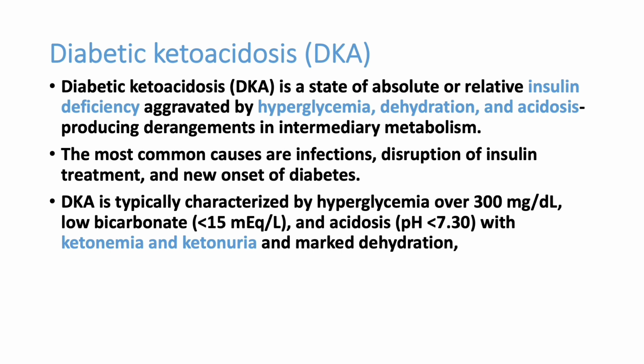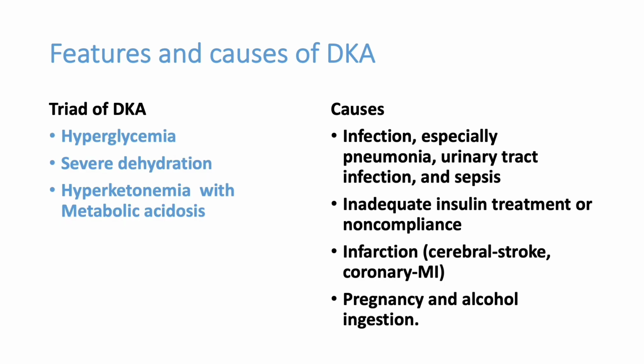High blood sugar more than 300 milligram per deciliter, low bicarbonate less than 15 milliequivalents per liter, acidosis with pH less than 7.3, and ketone bodies positive. This is the diagnostic feature of diabetic ketoacidosis. Now the triad of DKA we already discussed: hyperglycemia, very high sugar, severe dehydration, a 6 to 8 liter fluid deficiency, and ketone bodies positive with severe metabolic acidosis.